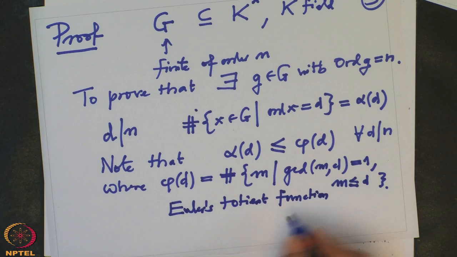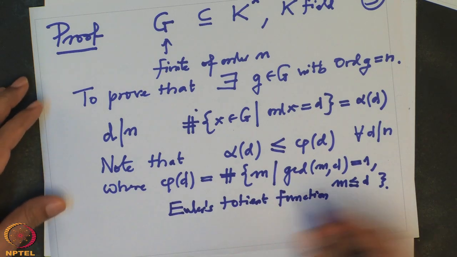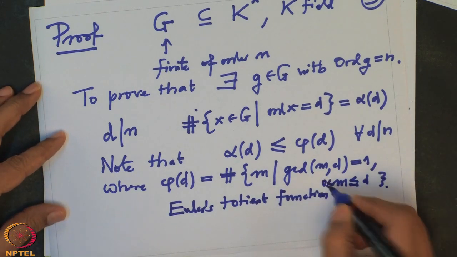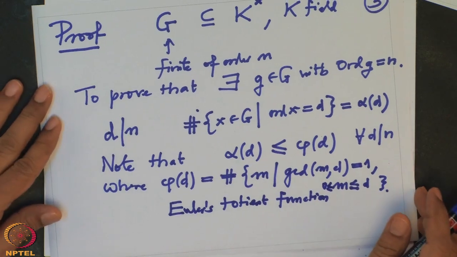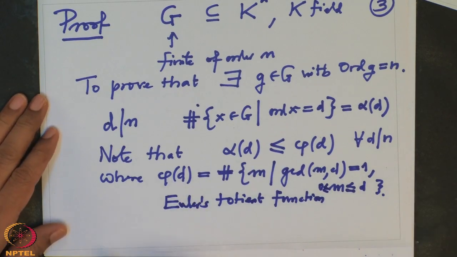This is the number of positive elements which are smaller than or equal to D such that the GCD is 1. This is phi of D.